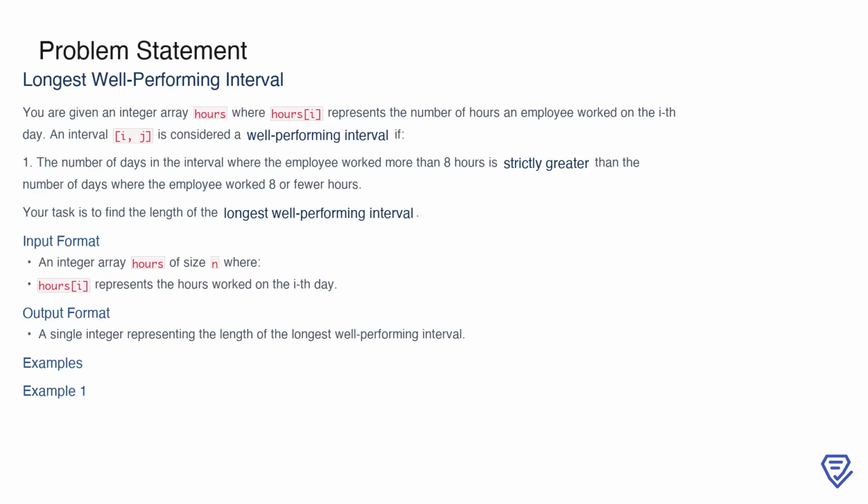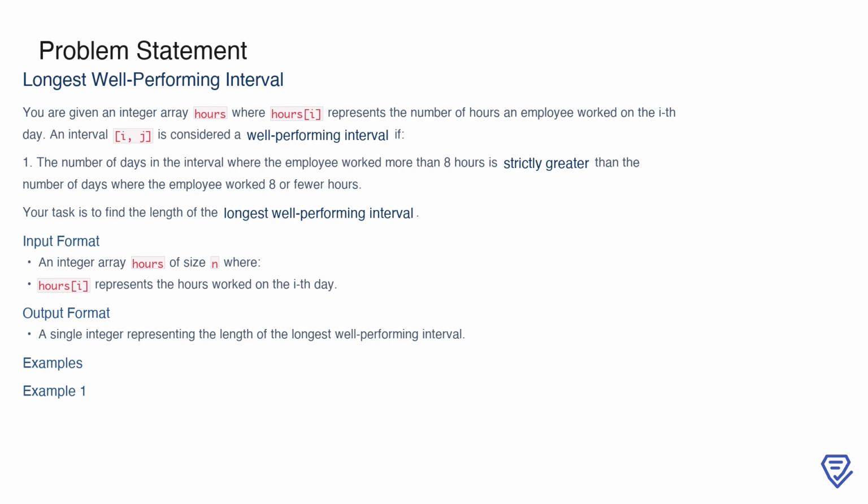In this problem, we're tasked with analyzing the work hours of an employee over a series of days, represented as an integer array called hours. Each element in the array corresponds to the number of hours worked on a particular day. Now, an interval in this array, defined by indices i, j, is considered a well-performing interval if the number of days within this range where the employee worked more than 8 hours is strictly greater than the number of days they worked 8 hours or fewer. The goal is to determine the length of the longest such well-performing interval.